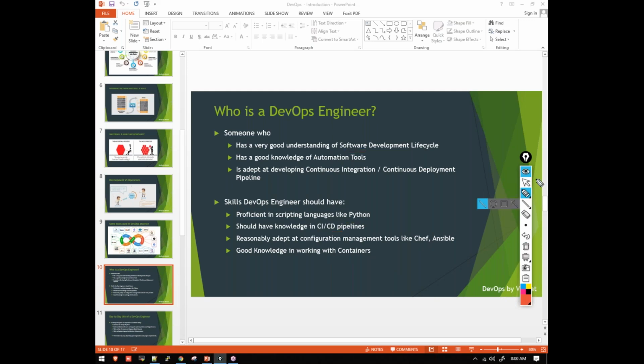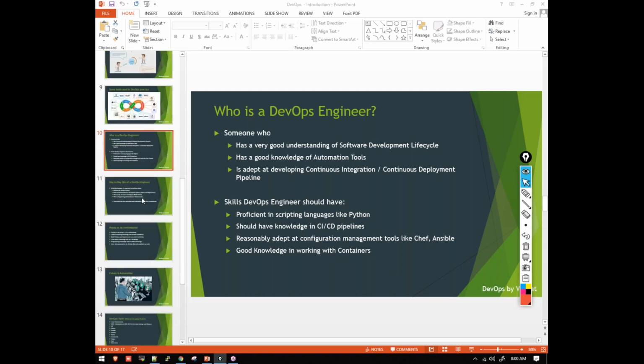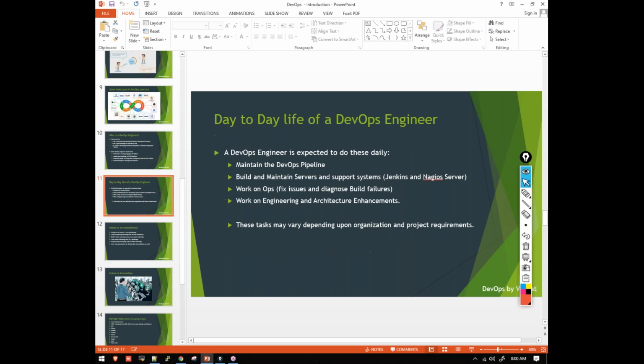Now, the day-to-day activities of a DevOps engineer. He'll be creating and maintaining the pipeline, the entire CI/CD, checking whether the automation is working properly, and fixing any issues. He'll work on building and maintaining servers using Jenkins and Nagios tools. He'll work with operations team members to fix issues and diagnose build failures. He'll also work on engineering and architecture enhancements, making the modifications required to make the pipeline and automation work.